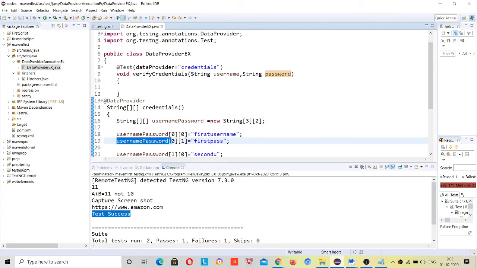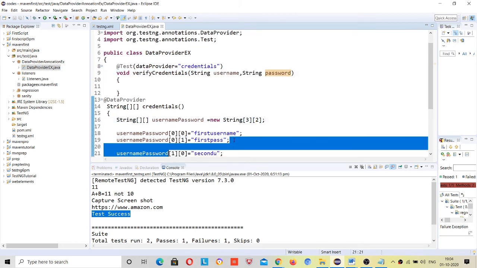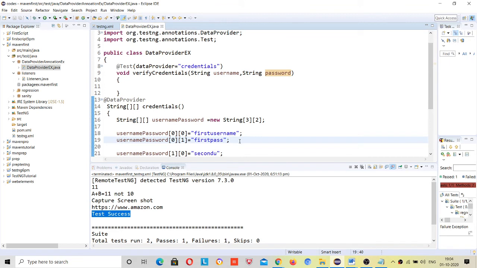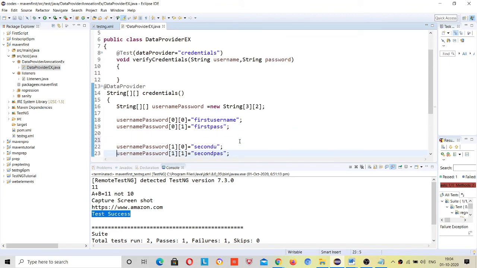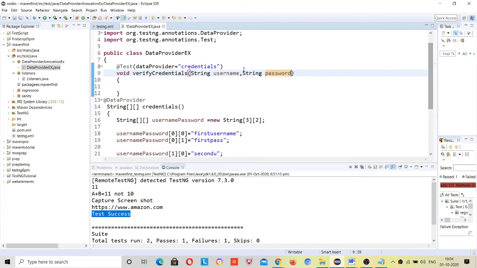The number of arguments depends on this. There is a size of 2 here in the second dimension, so it means you have to grab two values here. If you had given 3 here, you would have to define three values here. Suppose I want to get email, then I will define email here for each data set, and then we'll get username, password and email here and match them. I will only print here.